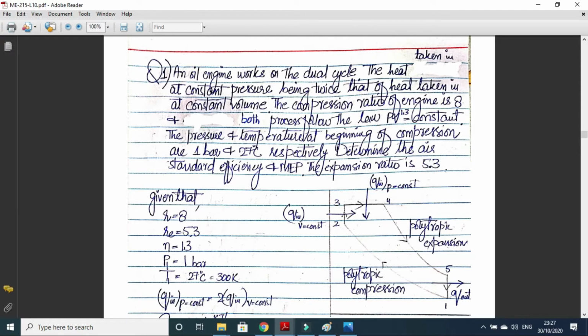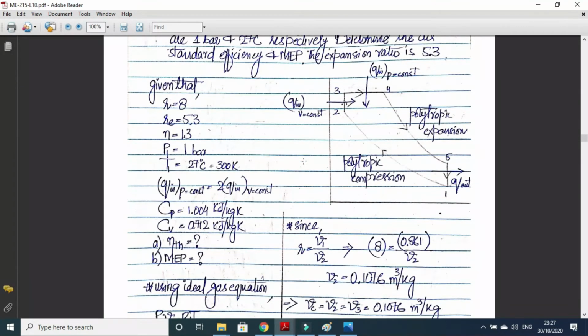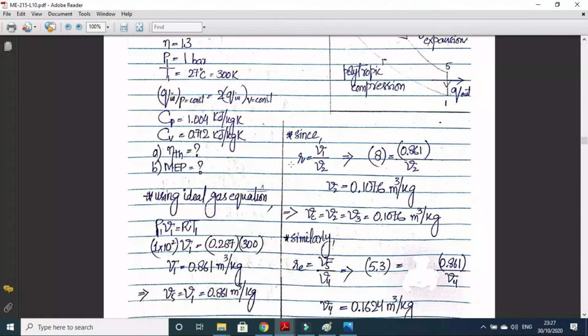The pressure and temperature at the beginning of compression are 1 bar and 27 degrees Celsius. Determine the air standard efficiency and the mean effective pressure. The expansion ratio is 5.3. So let's start solving this numerical.